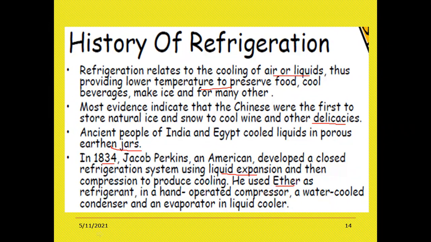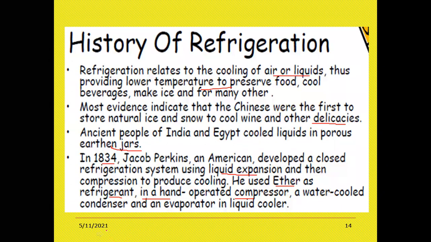A refrigerant we will discuss in the third unit. He used ether as refrigerant, and a hand operated compressor, a water cooled condenser and an evaporator in the liquid cooler. So in 1834, the American scientist Jacob Perkins developed refrigeration by using ether as a refrigerant, a hand operated compressor, a water cooled condenser and an evaporator, right?